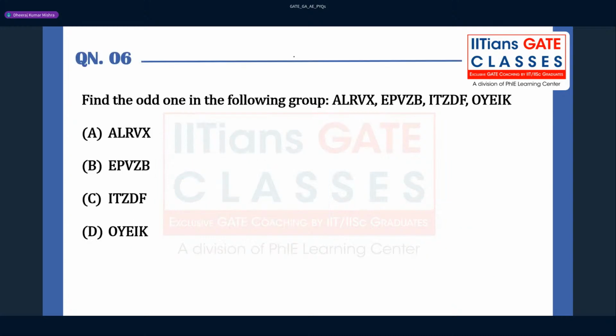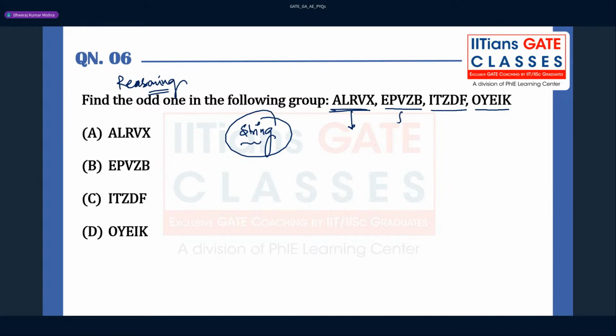Yeah. See this question, from the reasoning. Find the odd one in the following group. So we have got ALRVX, EPVZB, ITZDF, and OTEIK. So we have to find the answer. Which option is going to be correct? They have given some strings here, and in one string there are some letters. So this is one string, second string, third string, and fourth string, and we have to see the pattern.